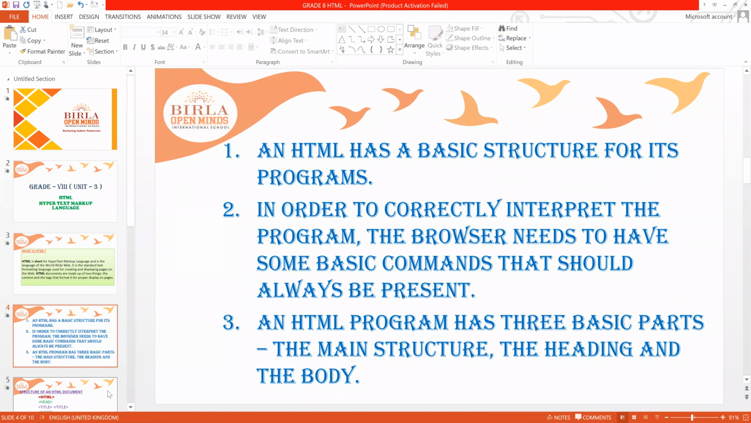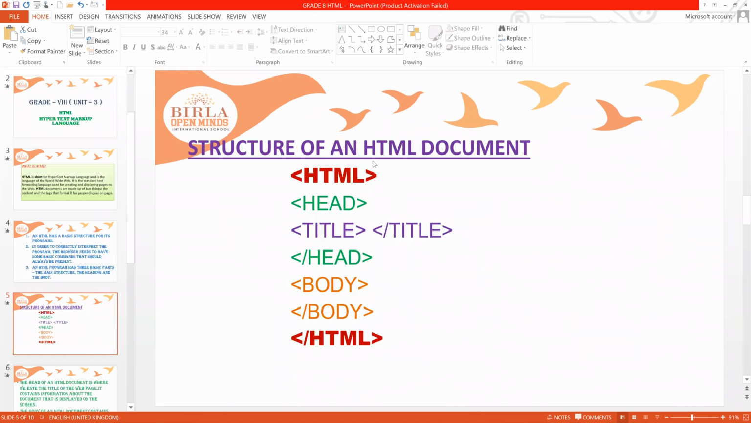An HTML program has three basic parts, like the main structure, the heading and the body. Now I'll show you the basic structure of the HTML document. So first HTML, next head. Head means the heading, title, then comes the body. So this is a basic structure of the HTML document, right?